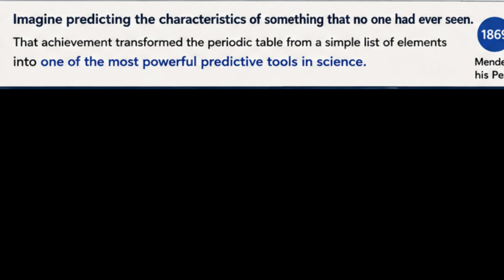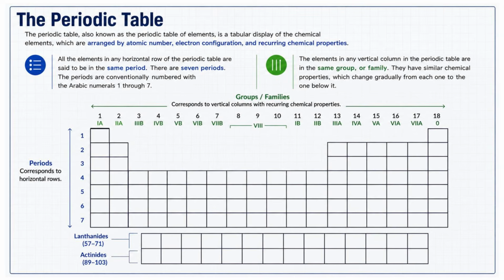So imagine predicting the characteristics of something that no one had ever seen. That achievement transformed the periodic table from a simple list of elements into one of the most powerful predictive tools in science. So the next question is, what makes the periodic table such a powerful tool? Is it simply because it lists all the elements? No, not at all. The periodic table is a tabular arrangement of all known chemical elements.